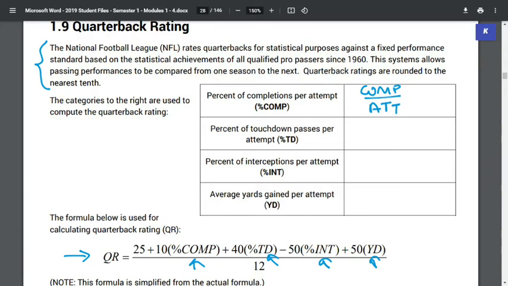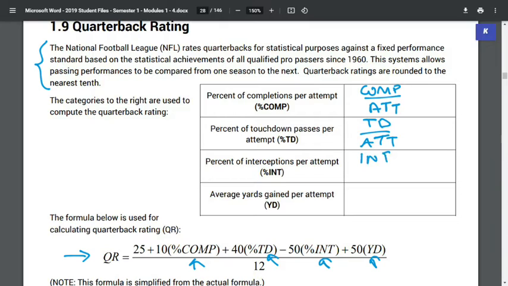Next one is touchdown passes per attempt. The touchdown is when they cross the goal line and score. Obviously, this number will be a lot less because not every time a quarterback throws a ball is it going to be a touchdown. But we'll take the total touchdowns we have and divide that by our attempts. So let's say after 20 passes, he has 2 touchdowns. That'll be 2 divided by 20.